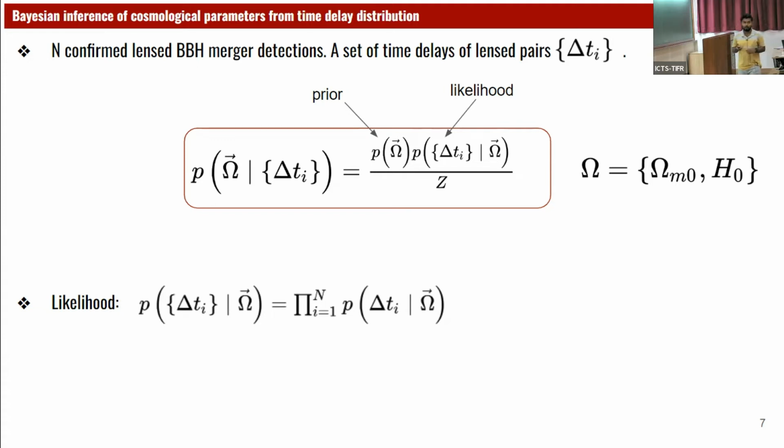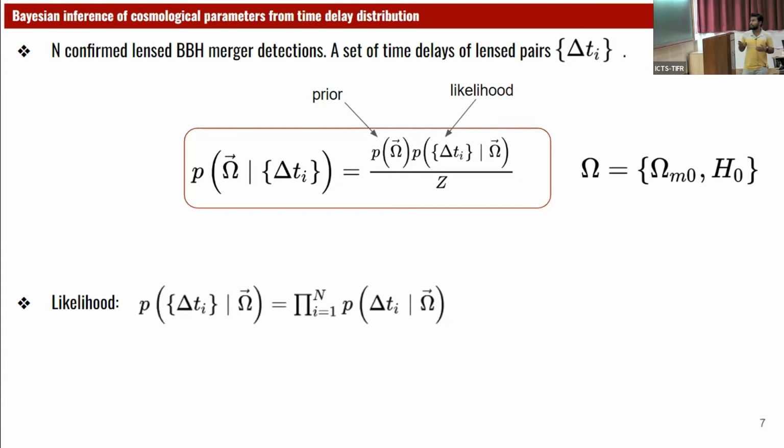So far there is no confirmed lensed event detection, so we need to simulate the lensed events. So we simulate, let's say, 50,000 lensed events, assuming some true cosmological parameters. We call them true cosmological parameters. For our simulation, I have assumed the cosmological parameter values of omega m as 0.316 and H naught as 67.3. And also we need to assume some halo mass functions.